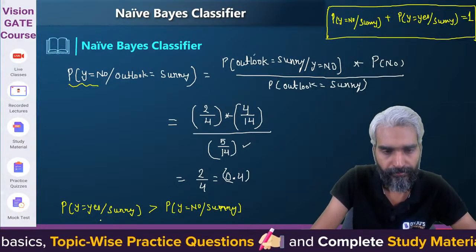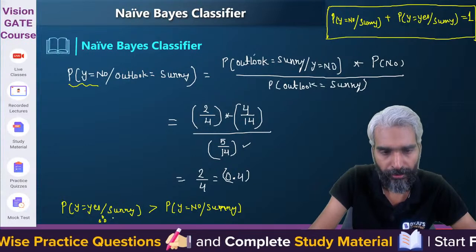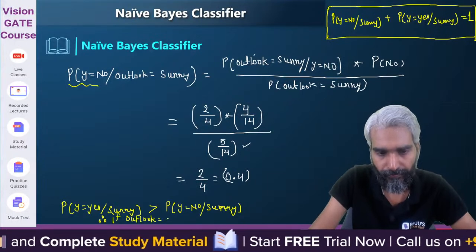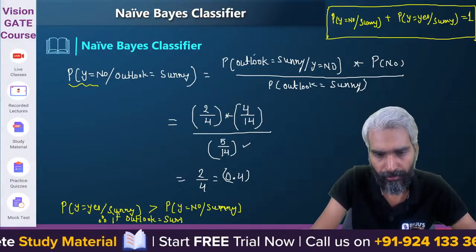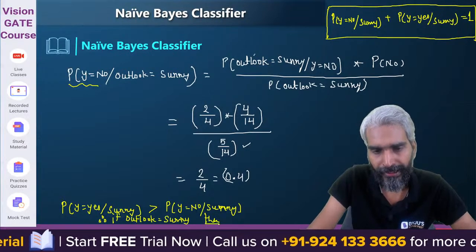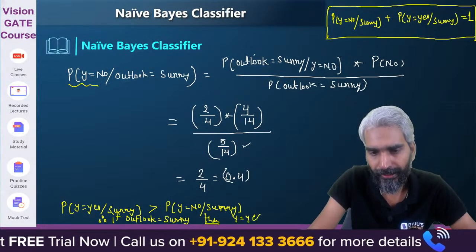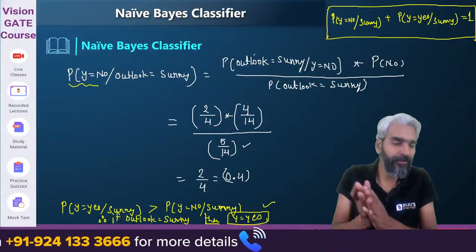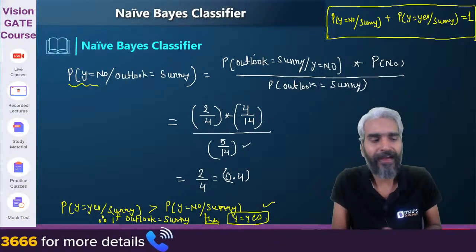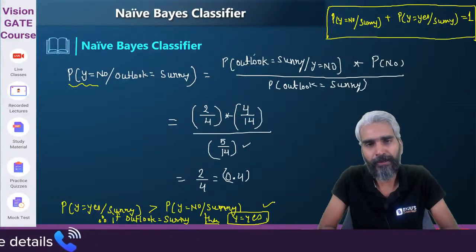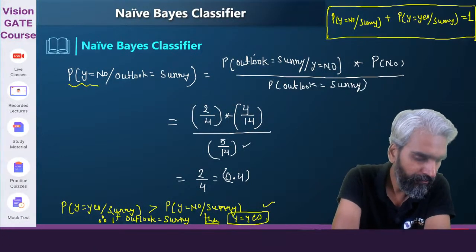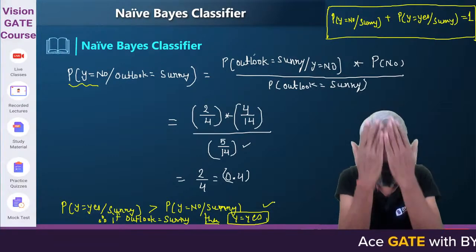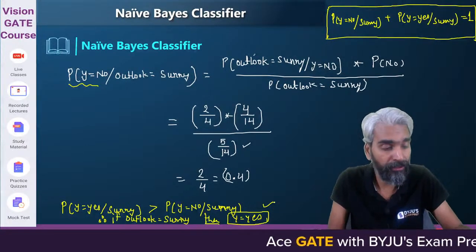Therefore, if outlook equals sunny, then we will classify it as y equals yes. Are you able to classify your input into a class using this probability concept?